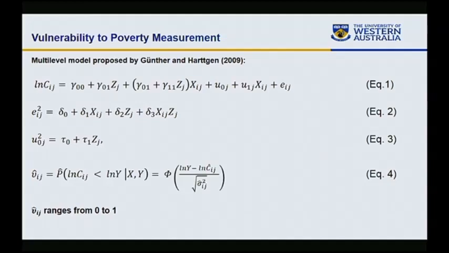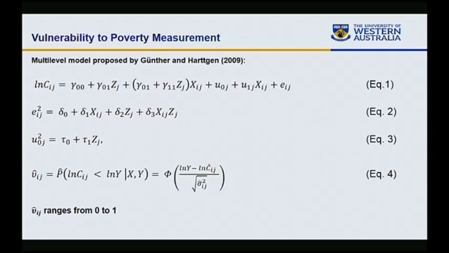However, in order to calculate this expected mean consumption and variance of consumption using cross-sectional data, we need a multi-level model proposed by Günther and Harttgen. In this model, we first regress consumption expenditure on a set of household and community characteristics.